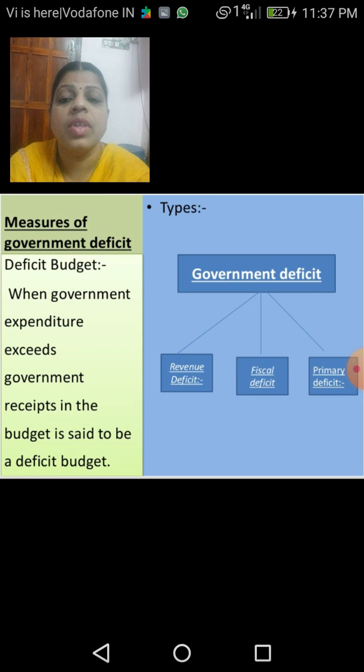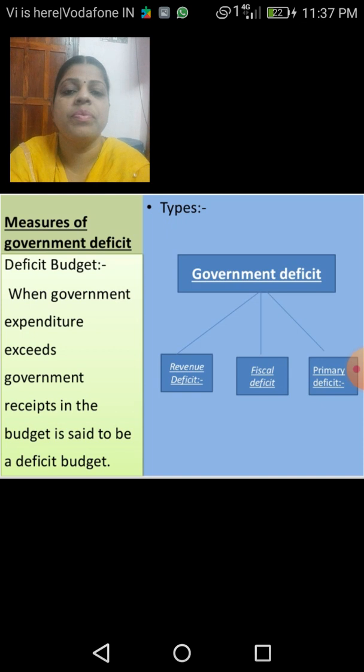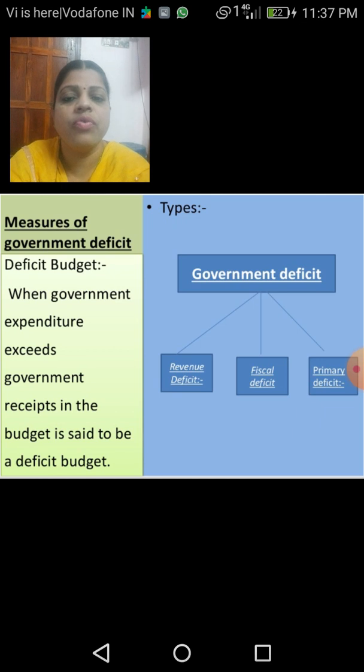Today, let's discuss the different types of budget. What is this? Different types of budget. So, we have discussed the different types of revenue receipts as well as the revenue expenditure, isn't it? Yes. Now, it's time to discuss the different types of government budget.